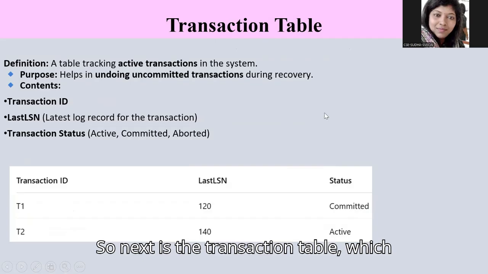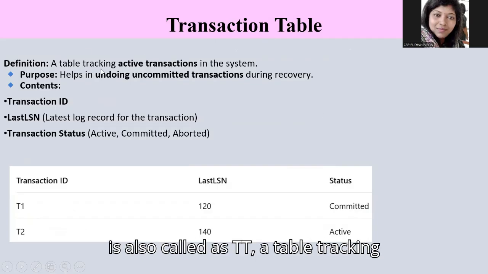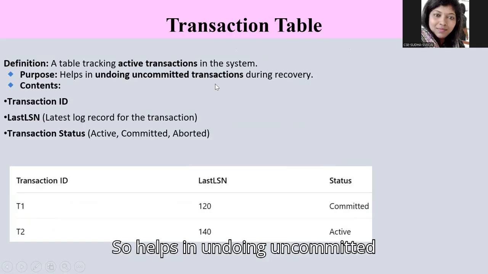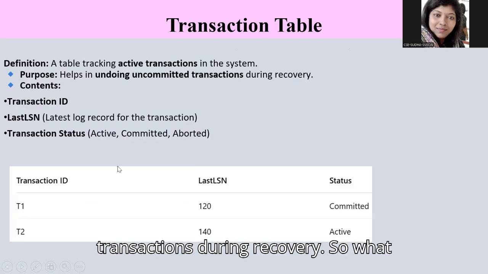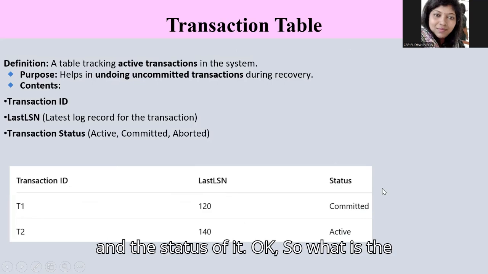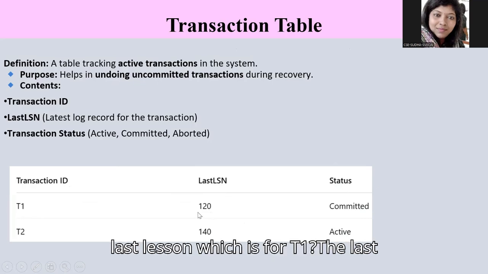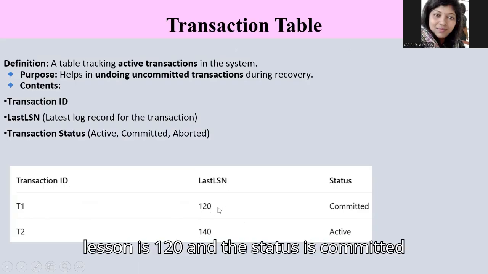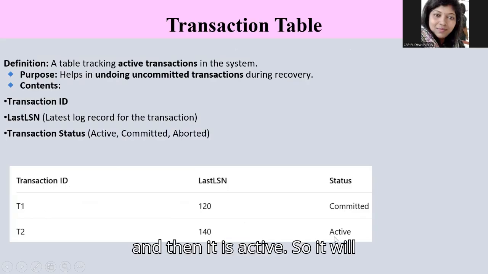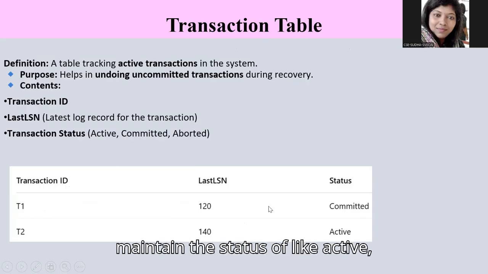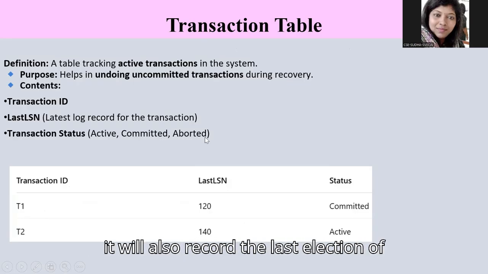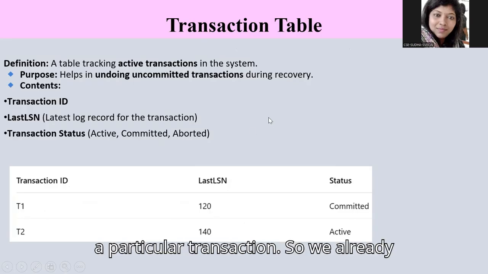So next is the transaction table, also called TT, a table tracking active transactions in the system. It helps in undoing uncommitted transactions during recovery. What will be the contents of this transaction table? The transaction ID, last LSN, and the status. For T1, the last LSN is 120 and the status is committed. For T2, the last LSN is 140 and it is active. It will maintain the status of active, committed, and aborted transactions, and it will also record the last LSN of a particular transaction.